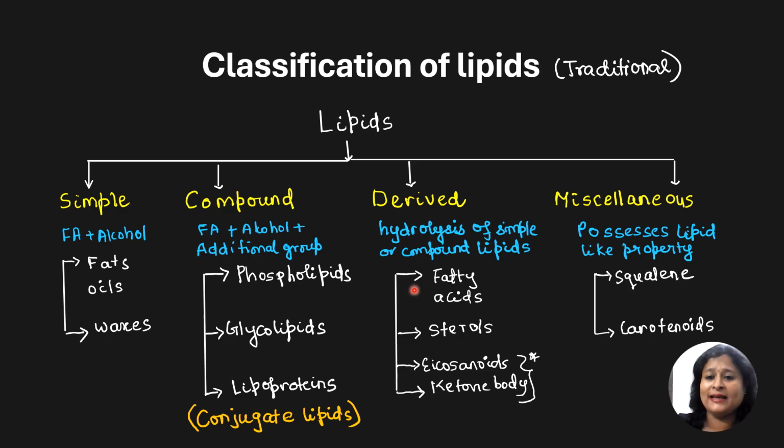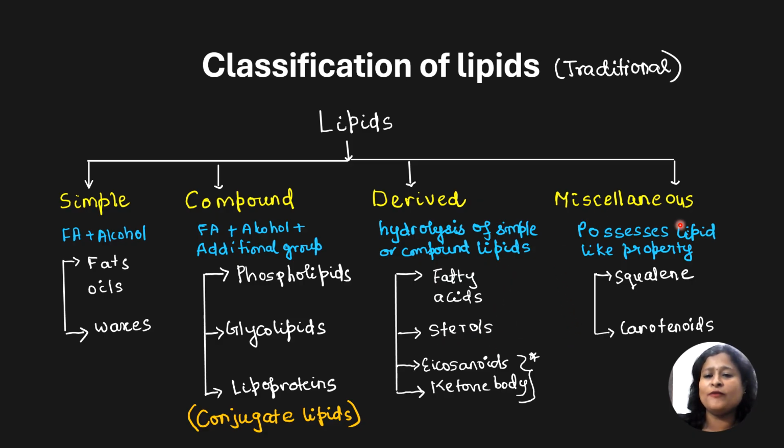Now these fatty acids possess the characteristics of lipids. Hence, they can be categorized under the derived lipids. So examples of derived lipids can be fatty acid, sterols, eicosanoids and ketone bodies. In your syllabus, we would be studying more about fatty acids and sterols.